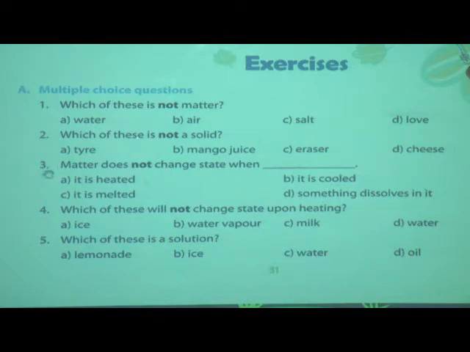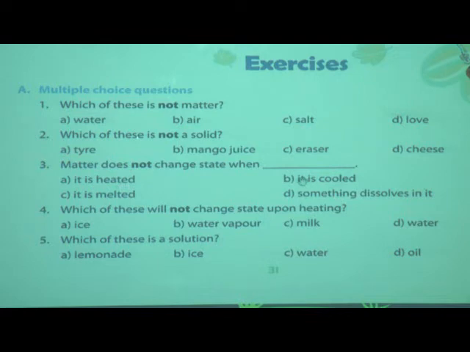What is the next question? Matter does not change state when dash. Do you remember we learned that matter will change on heating or cooling? But here, matter does not change state when dash. We will see what the options are. A, it is heated.